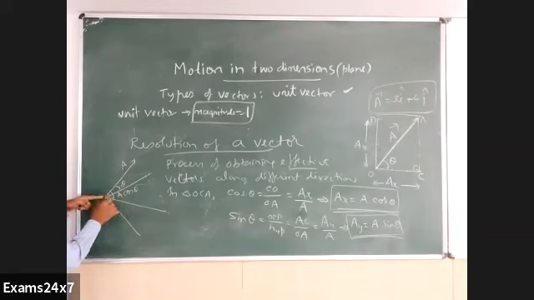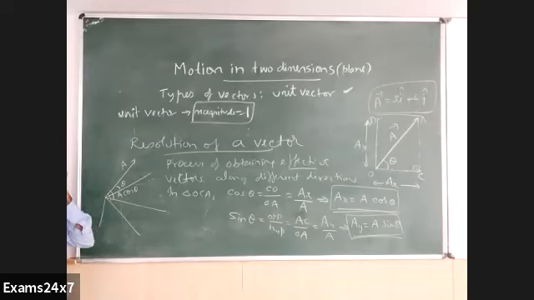I can take one more direction, A cos 100. There is a value. I can take here A cos 150, etc. Along any direction, I can get a cos component like this. Angles are different and values will also be different for this vector. So for a given vector, we can have infinitely many components. You name a direction, there you have got a component.